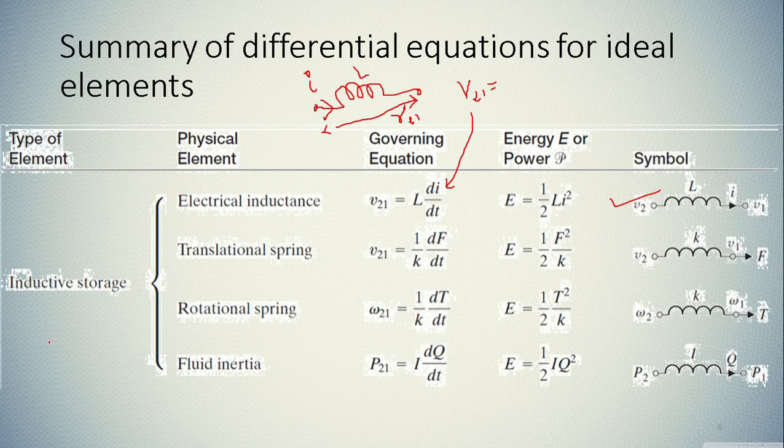So the spring, here it is the spring, is generally represented by K, the spring constant.